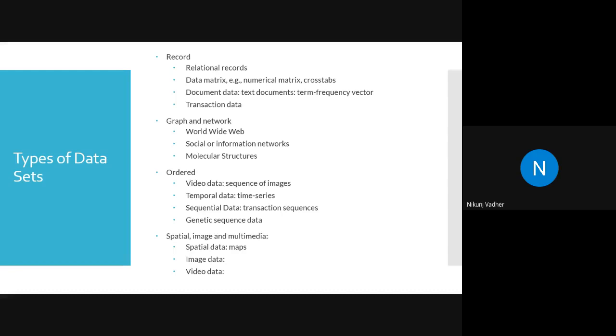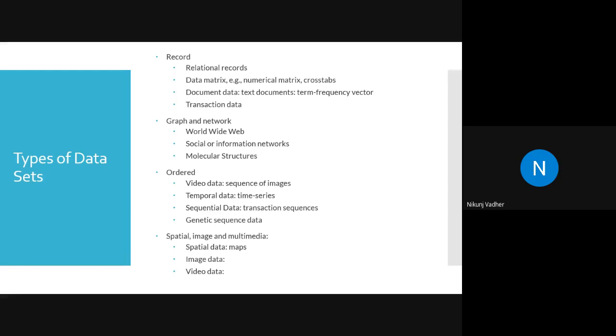These are the very general types of data set: record, graph and network, then images and ordered data set. In many cases, it will be classified into structured, unstructured, and semi-structured data set. In structured data, the data will be very well formatted, processed, and ready to use.